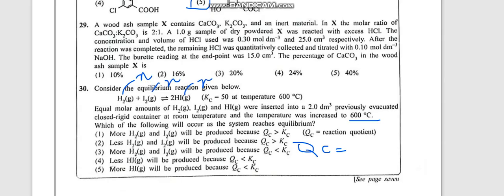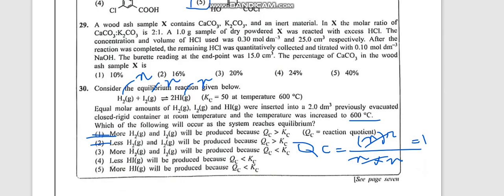Everything X mole they have added. Okay. Then if I write the QC expression, the concentration of HI, now concentration I'll take proportional to moles, X squared over concentration of H2 into concentration of I2. So you can see up and down both are cancelling and QC is equal to 1. So QC is less than Kc. So 1 and 2 you can reject.